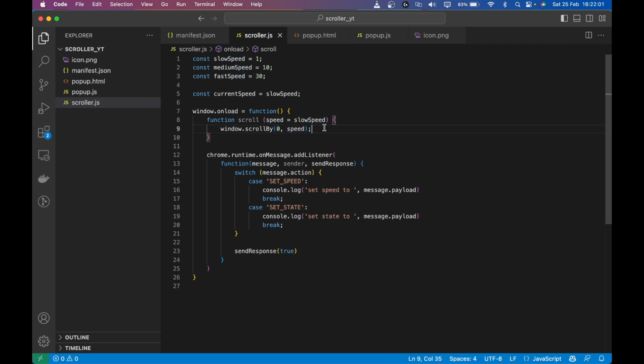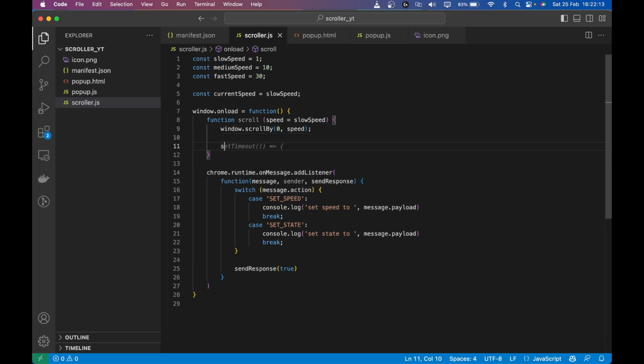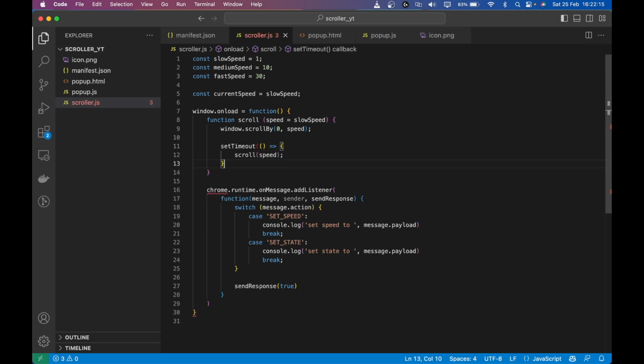The problem with this is it will only scroll once, but we don't want to scroll once. We want to scroll indefinitely until we click on the stop button, right? So we're going to put that mechanism, but before that I'm going to do a setTimeout here, which runs every 10 milliseconds. Now what will happen is you call the scroll function and it will scroll and then call itself again in 10 milliseconds, and it will just keep calling itself until we click on the stop button.